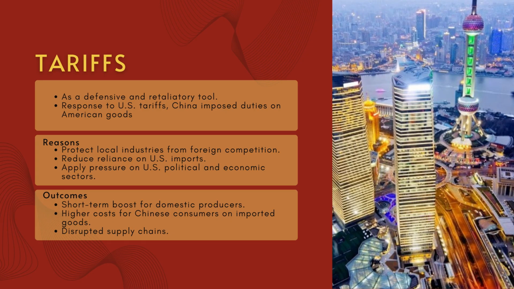During the height of the US-China trade war, China frequently used tariffs as a defensive and retaliatory tool. When the US imposed high tariffs on Chinese goods, citing issues like intellectual property theft and trade imbalance, China responded by placing its own tariffs on American products such as soybeans, vehicles, and machinery. These tariffs served multiple purposes: to respond to what China saw as unfair trade pressure, to protect its domestic industry, and to reduce reliance on imports from the US. By doing so, China hoped to encourage local alternatives and apply pressure on key US sectors like agriculture, possibly influencing political decisions.